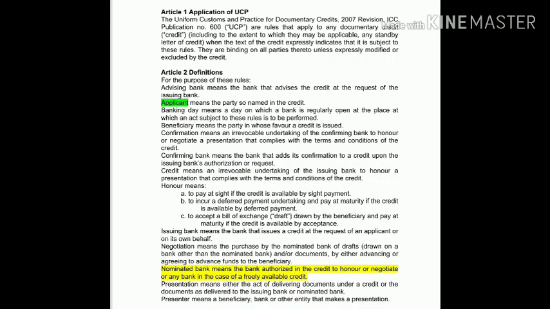So here let me talk about honor once again. In honor you can see A, B, and in C you can see to accept a bill of exchange. That means for sight LC and for deferred LC we don't need a bill of exchange, because in sight payment, once the document is presented to the issuing bank, and if the issuing bank finds it credit compliant, then they will remit the payment within 5 banking days. So there is no need of any bill of exchange, because the payment is done within 5 banking days.